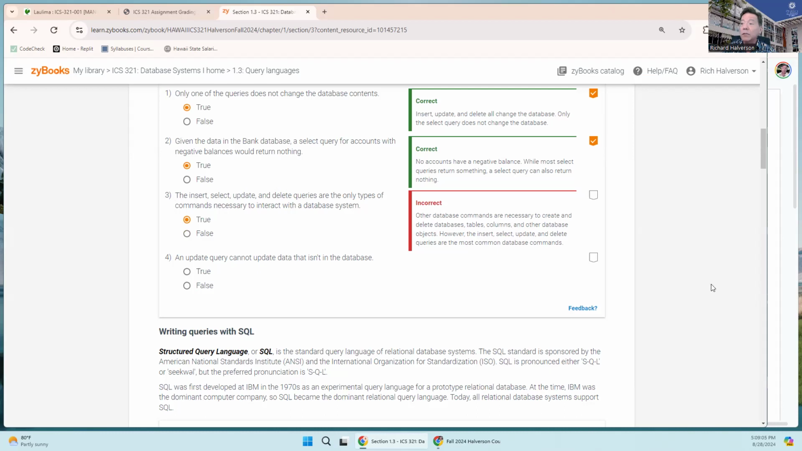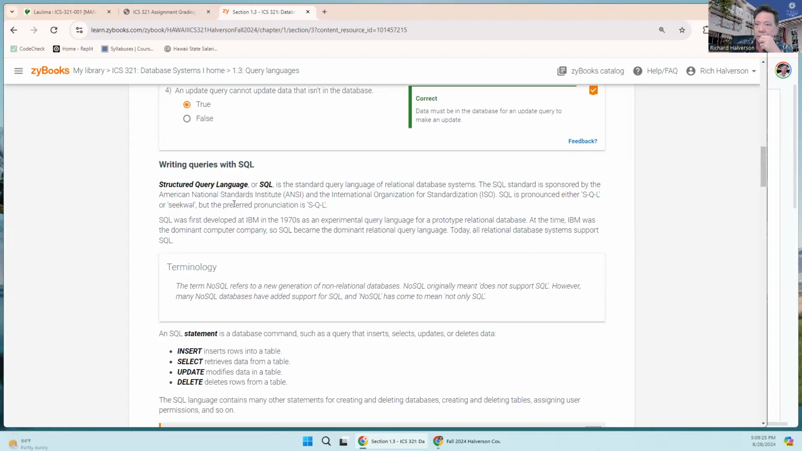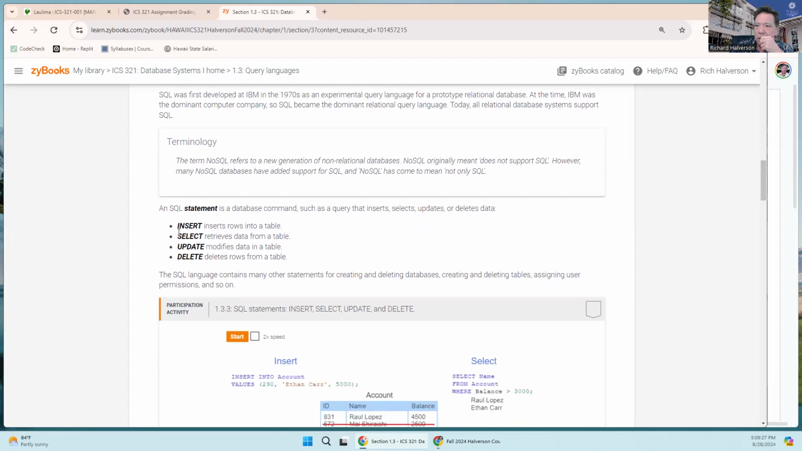Okay, so anyway, I didn't get the check mark, but I just had to fix it, and now I got the check mark. An update query cannot update data that isn't in the database. I'm going to say true, but it's probably okay. Yeah. All right. So the record has to be there already to begin with.